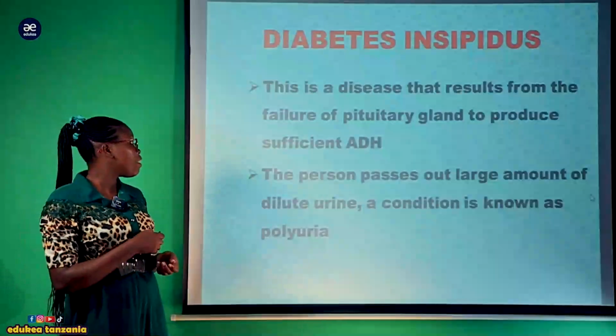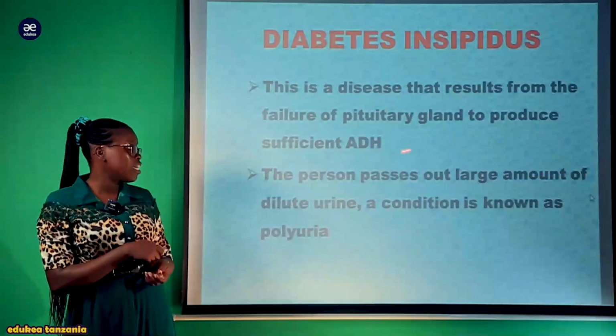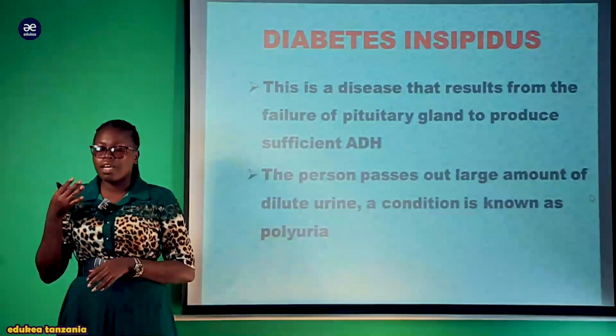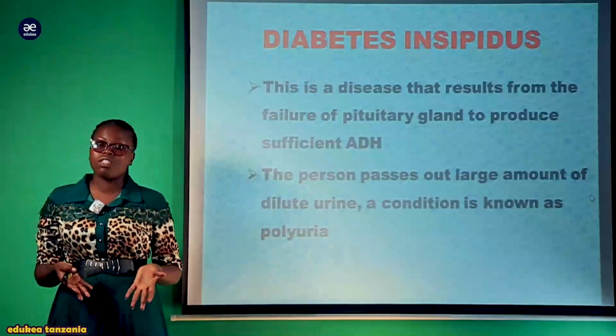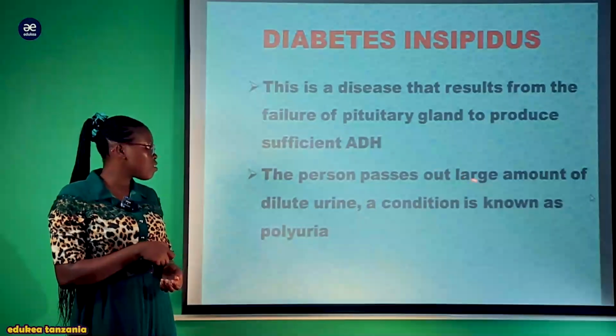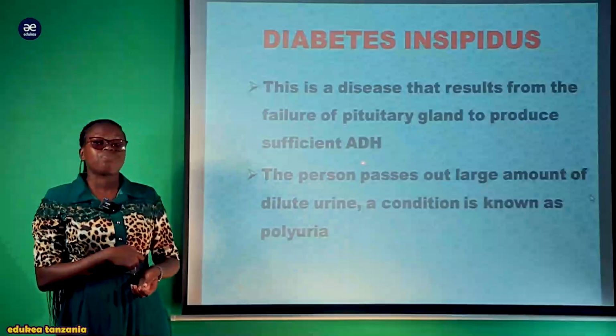So the disorder or defect of the pituitary gland to produce sufficient ADH can result in the secretion of either more diluted urine or more concentrated urine. So the person passes out large amounts of diluted urine, a condition known as polyuria.